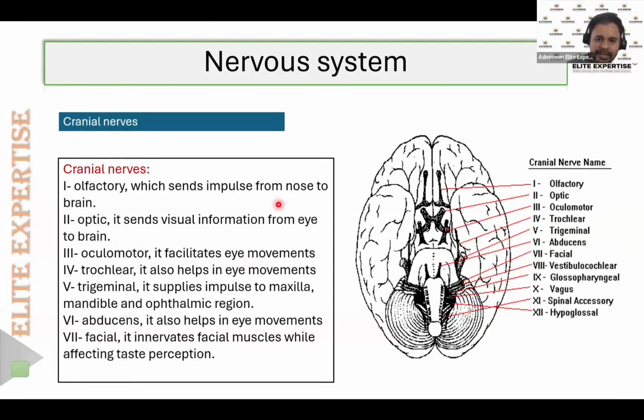So optic is for eyes. The optic nerve supplies the eye. Oculomotor is also for the eye. Then the fourth one is the trochlear. Trochlear is the fourth cranial nerve. It also helps in eye movement.